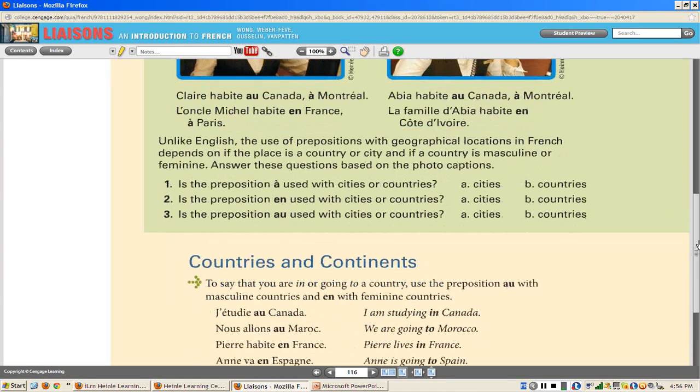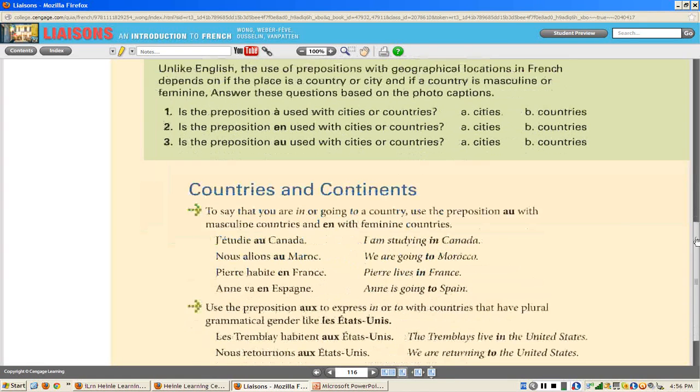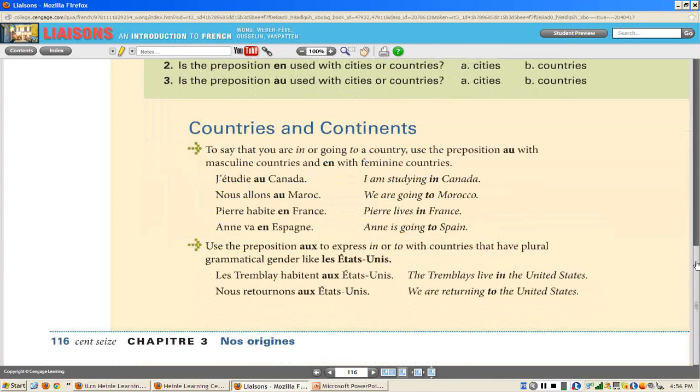And what about plural countries? You just take this O, A, U, and you add an X. Here are some examples that they give you in the book. J'étudie au Canada. Nous allons au Maroc. Pierre habite en France. Anne va en Espagne.